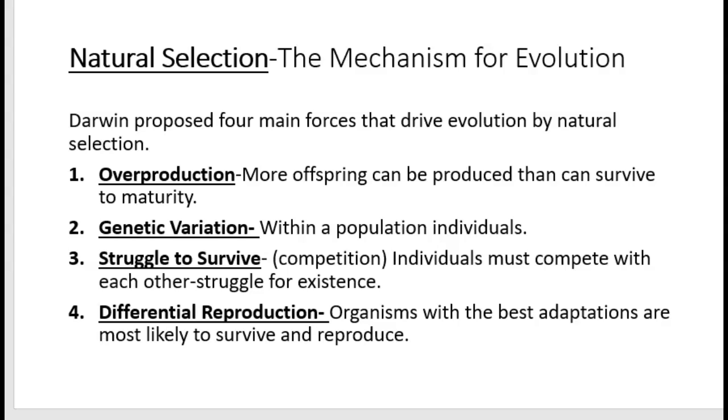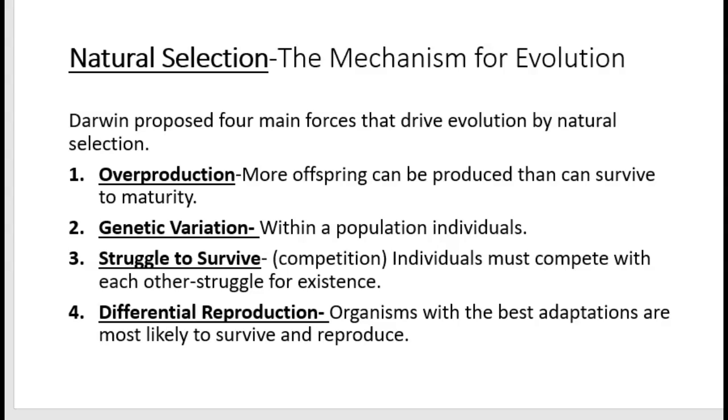So number 3 is the struggle to survive. We, as living things, are all competing with each other to struggle for existence. Plants are competing with other plants to struggle for existence. Ants are competing with other ants or insects to struggle for existence. Organisms are always struggling to survive.